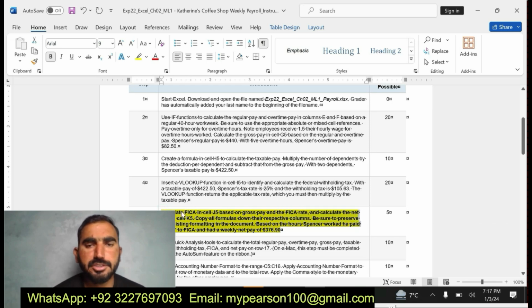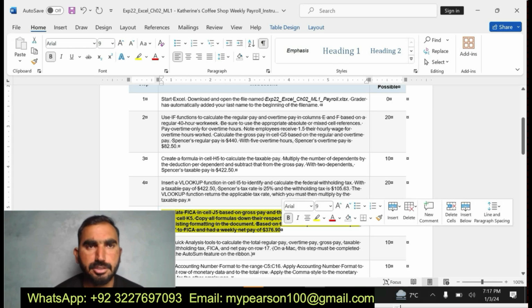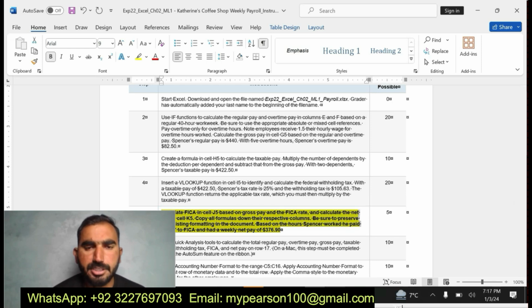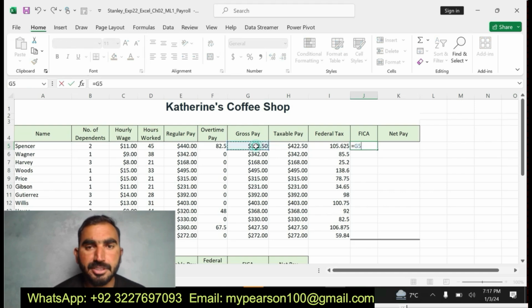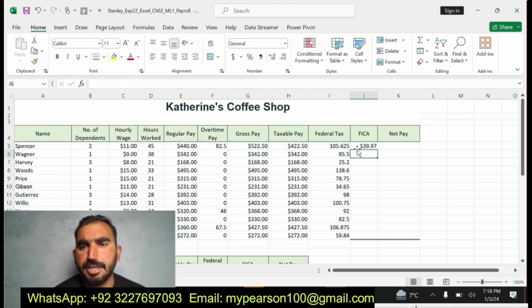You can see here I'm going to apply the FICA function on the basis of the gross pay and the FICA rate. In cell J5, the FICA function is equal to gross pay, G5, multiplied by B26. I have found the value for the FICA, that is $39.97.